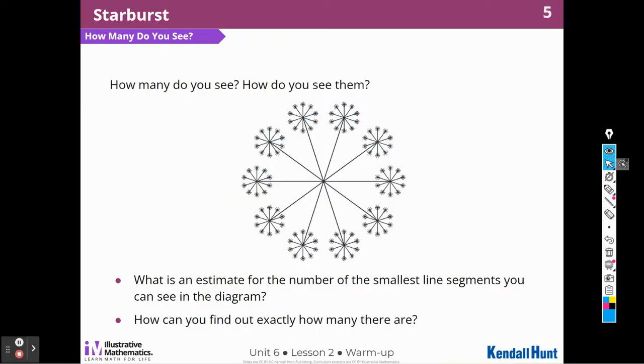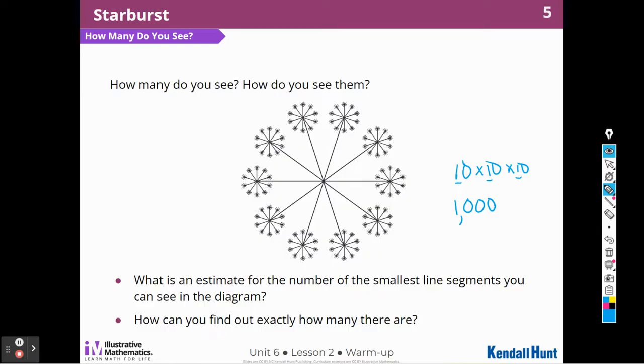I think if we did 1,000, right? So there are 10 big ones, and then each 10 had a 10, and then each of those 10 had another 10. So 10 times 10 times 10, we can do those base numbers. 1 times 1 times 1 is 1, and then add 3 zeros. Yeah, I think 1,000. I think 1,000.